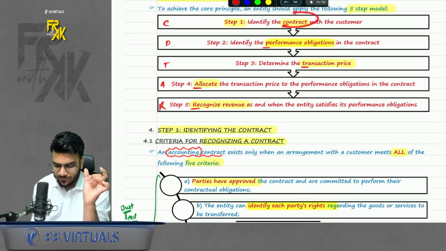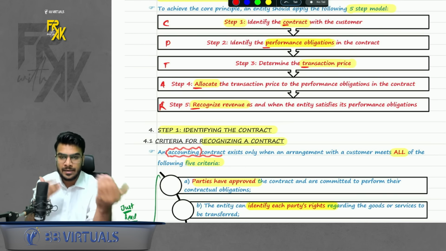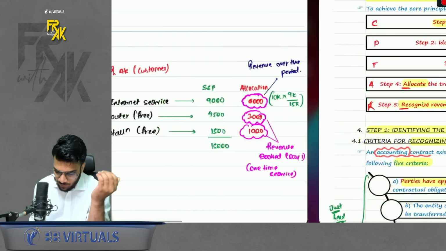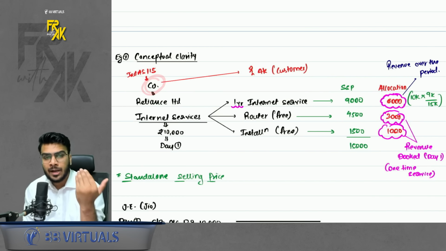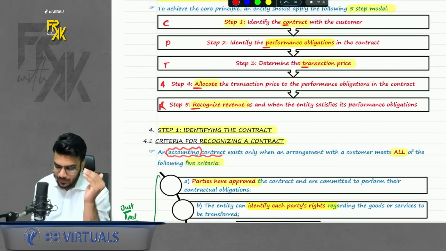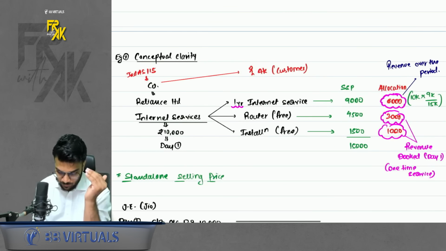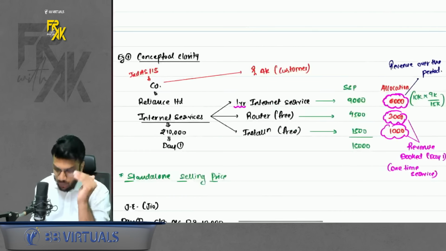Now what is the meaning of this? In case you remember, identify the contract: in this case, the contract was between Reliance and the customer, where Reliance will provide internet services. Second was identify the performance obligations. Obligation means, from this company's point of view, what is the obligation of this company, to provide these three services? These are the obligations for the company. Determine the transaction price: in this case the transaction price was 10,000. Fourth point was allocate the transaction price to performance obligations. Now how did we allocate?